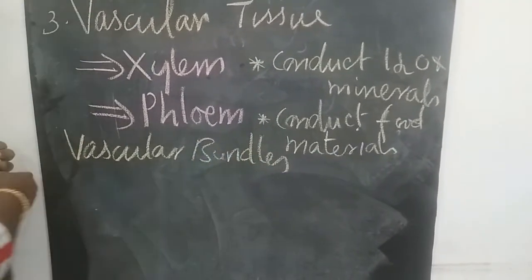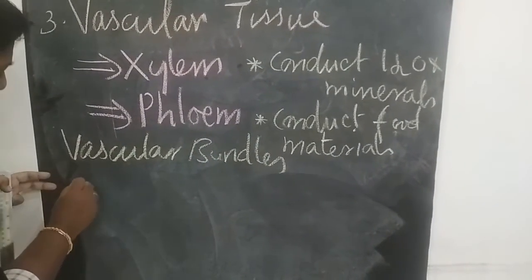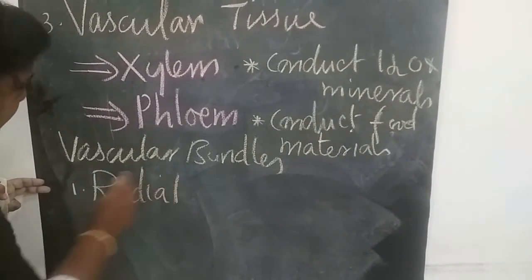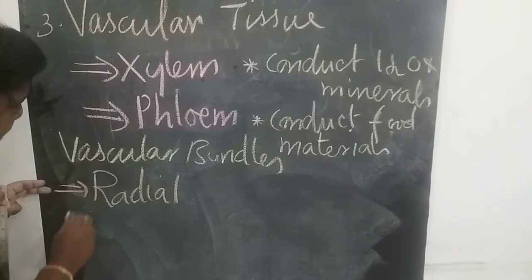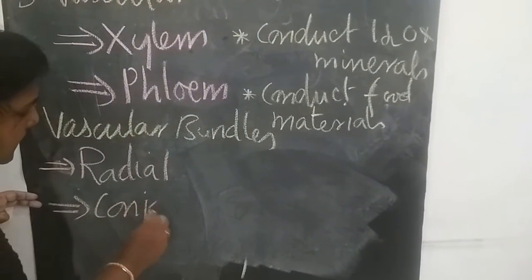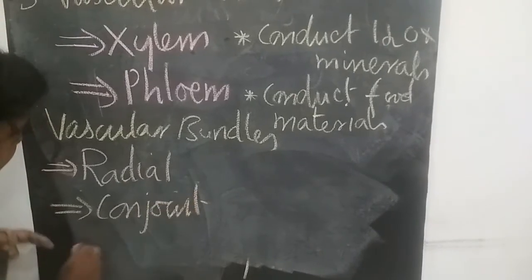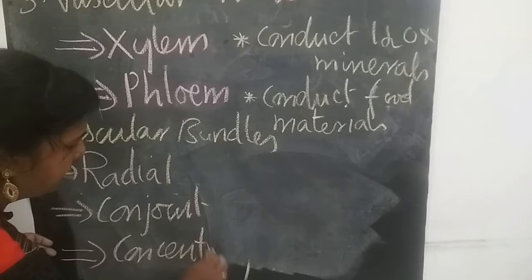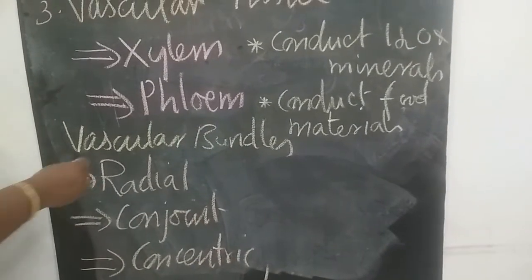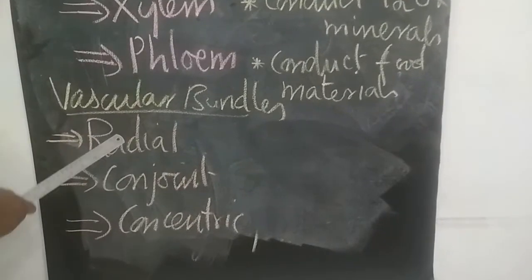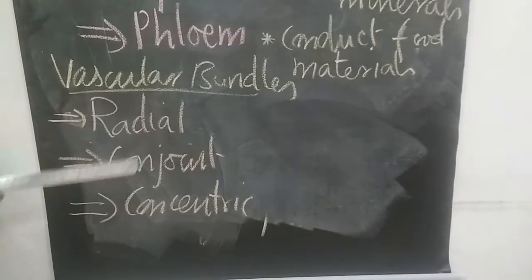They are radial, conjoint and concentric.